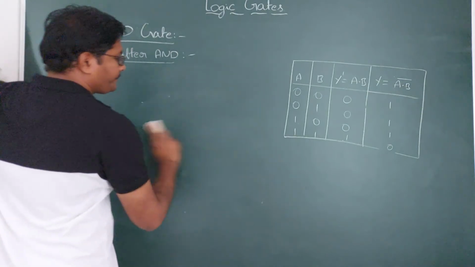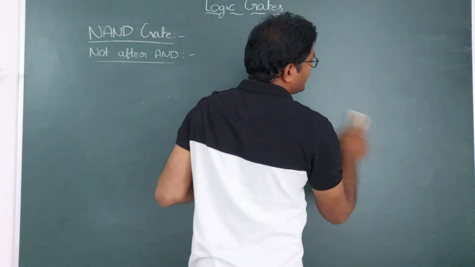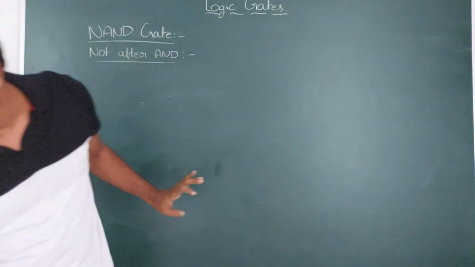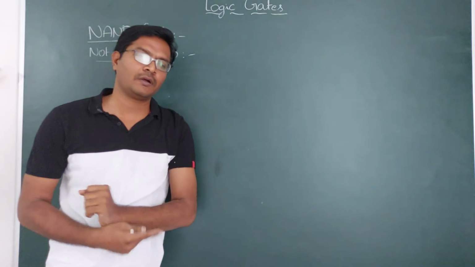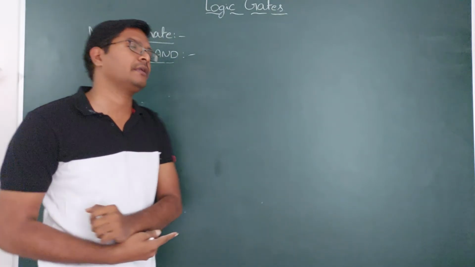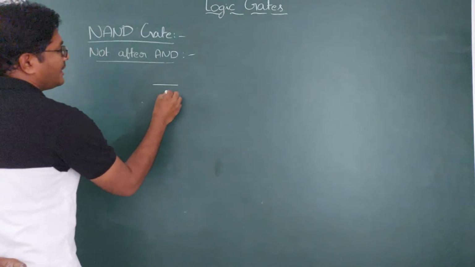And next, how do you make the NAND gate work as a universal gate? That means how can you make a NOT gate from the NAND gate? How can you make an OR gate from the NAND gate? How can you make an AND gate from the NAND gate? Okay. For that one, if you take a NAND gate,